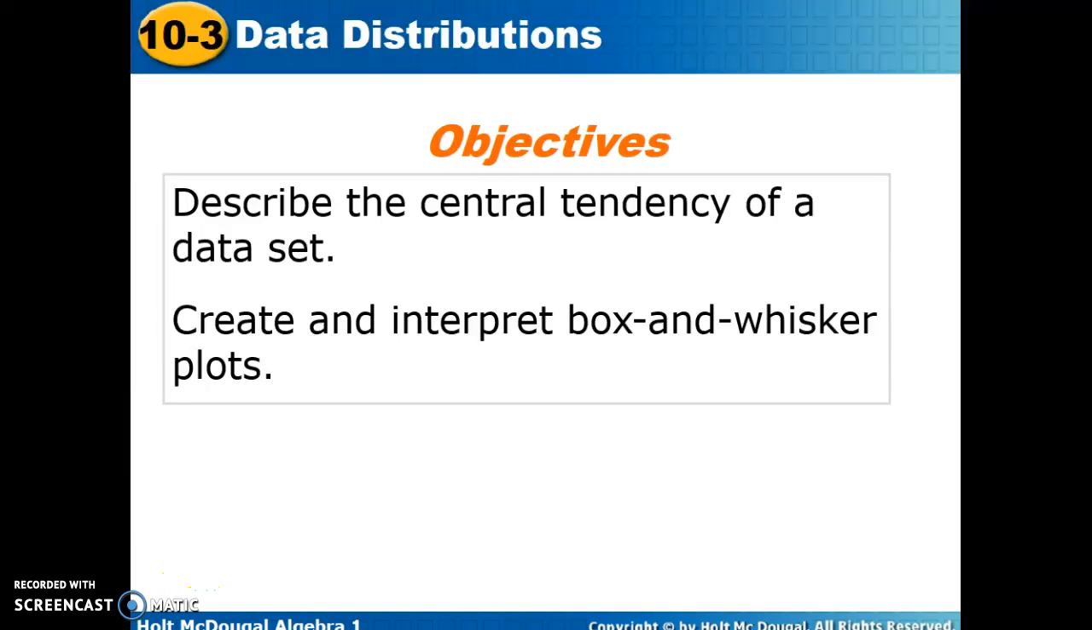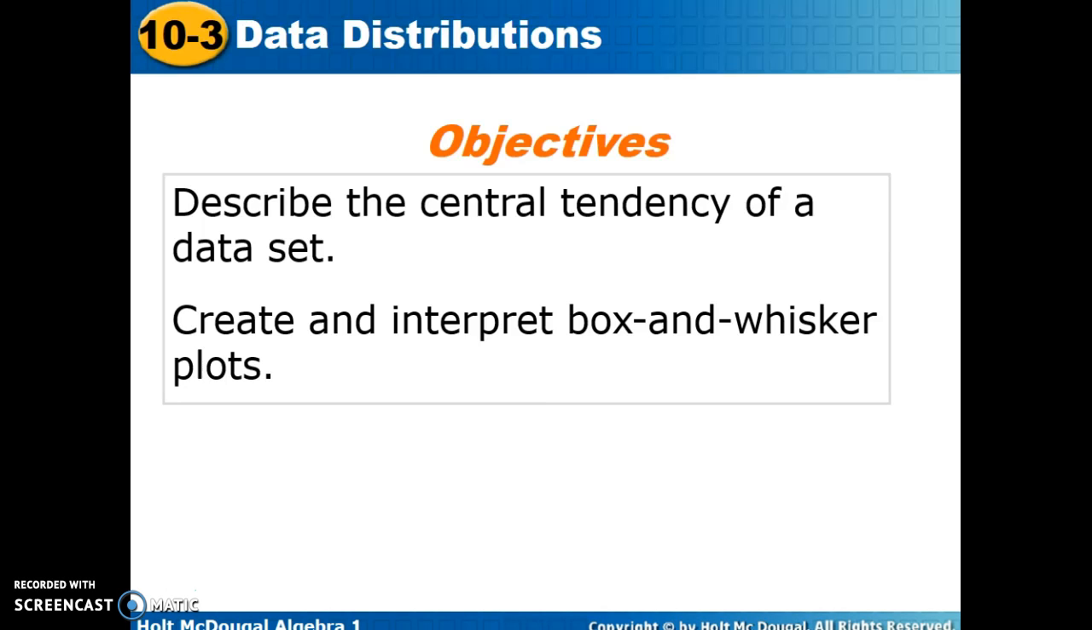And so we're back. We're here today to talk about more data distribution, and today's topic is all about data distribution, all those words you know and have come to love: mean, median, mode, and range.